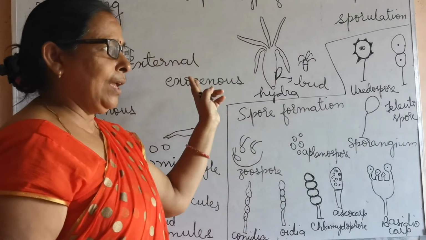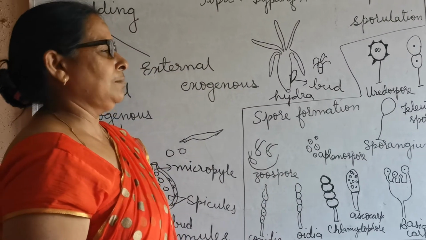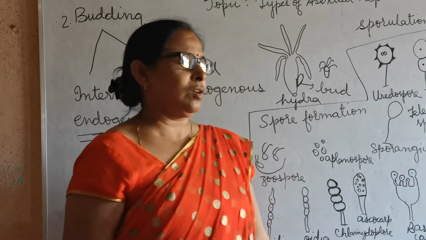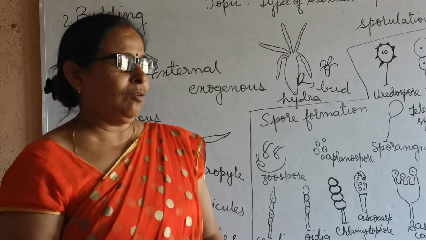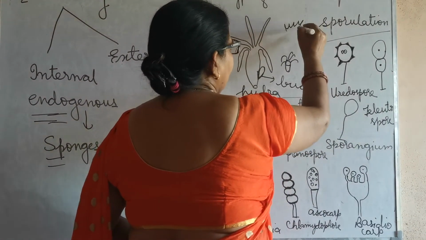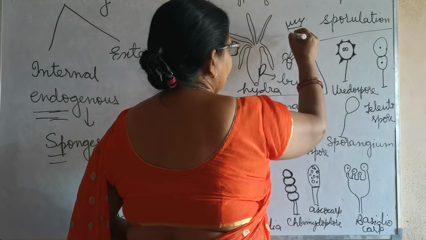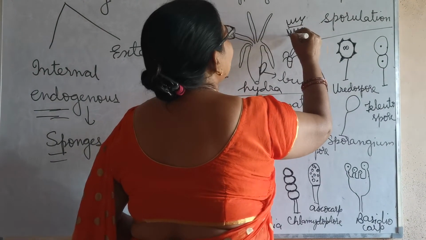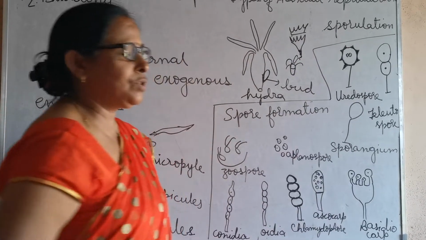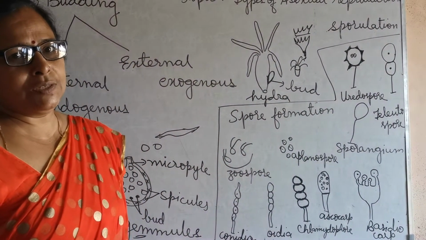So in this way the new hydra appears. Now the next is sporulation. This is also a type of budding. Only in this you will see that a body part of the giant hydra may get detached from the body and give rise to a new organism.